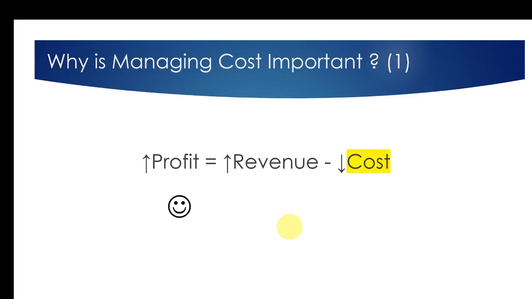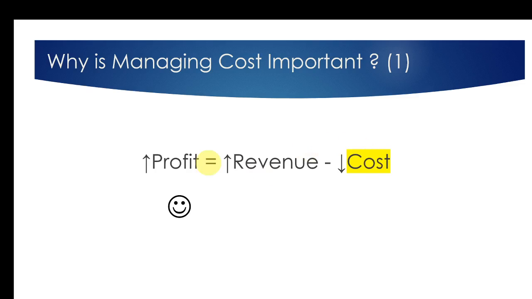When it comes to profit, the profit is revenue minus your cost. Now you can see that cost is directly related to your profit. So if you want to increase your profit, either you have to increase your revenue or you have to decrease your cost. If you can do both, that is also good.